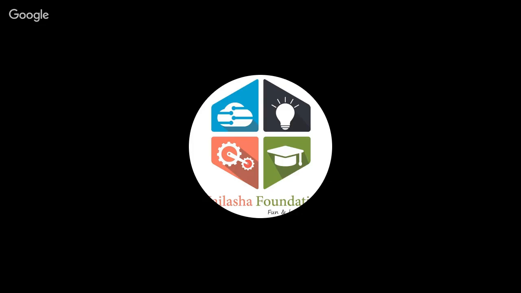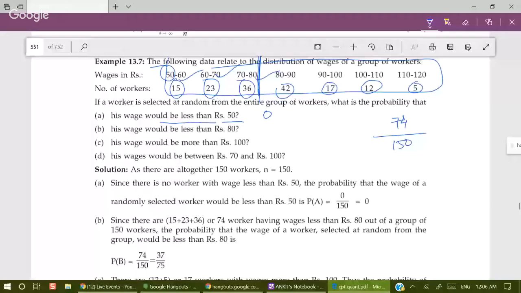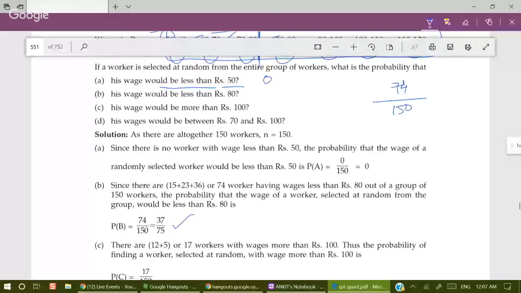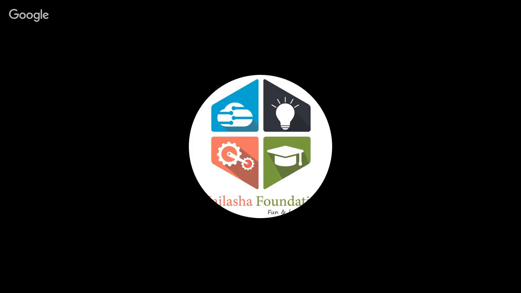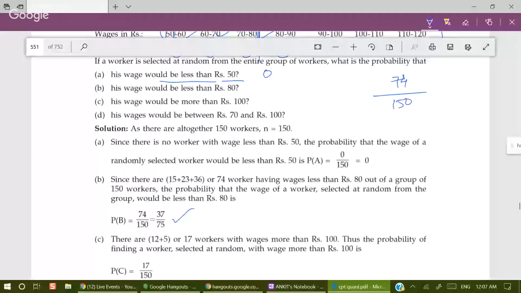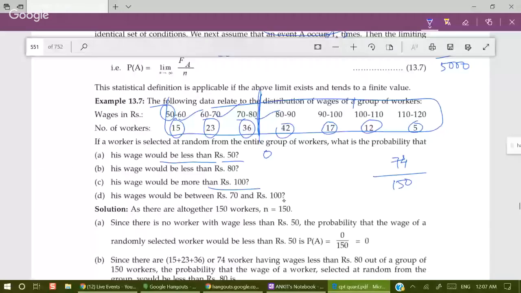So 74 by 150, that is 37 by 75. Now his wage would be more than 100. More than 100, we have 12 and 5, that is 17. 17 by 150.